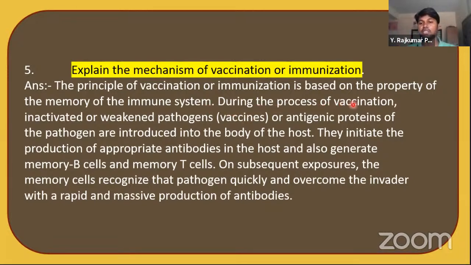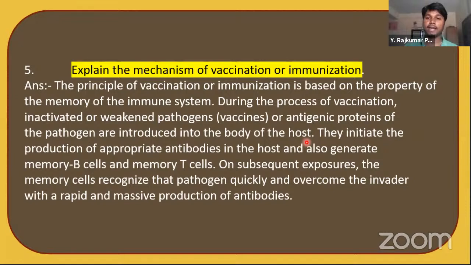See, during the process of vaccination, inactivated or weakened pathogens or antigenic proteins of the pathogens are introduced into the body of the host. So the vaccine contains the actual virus, which is weakened or inactivated.